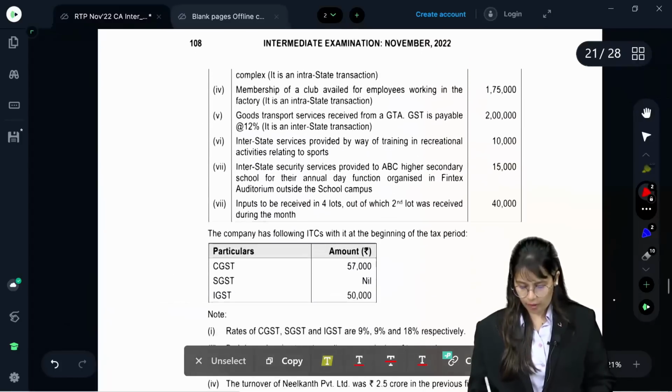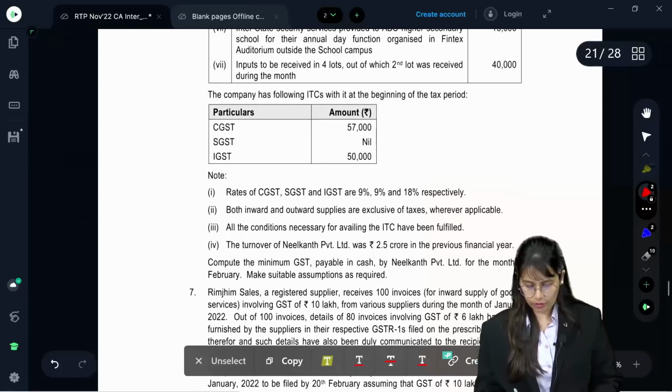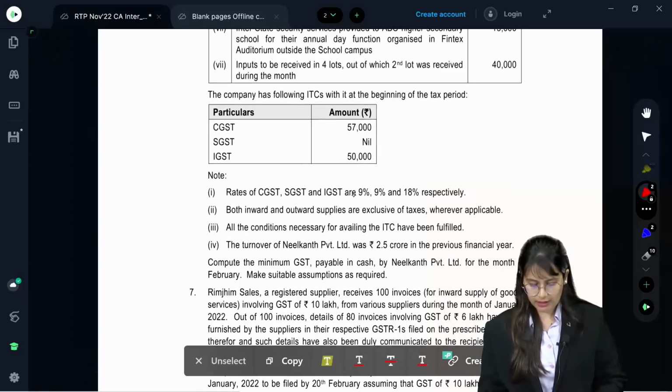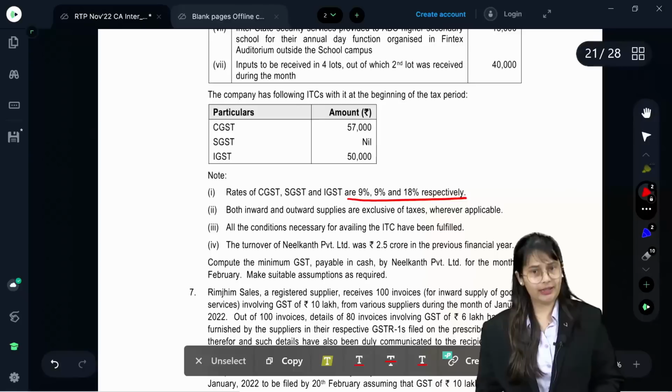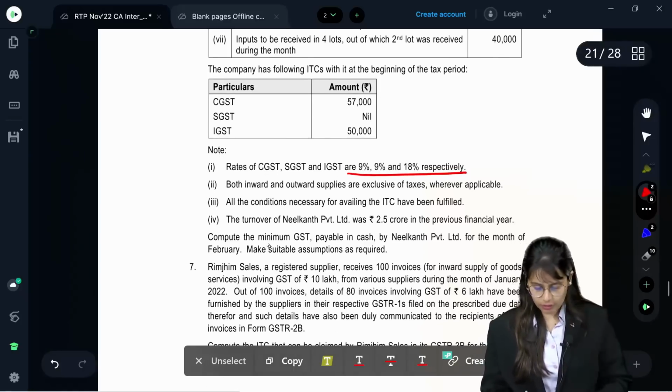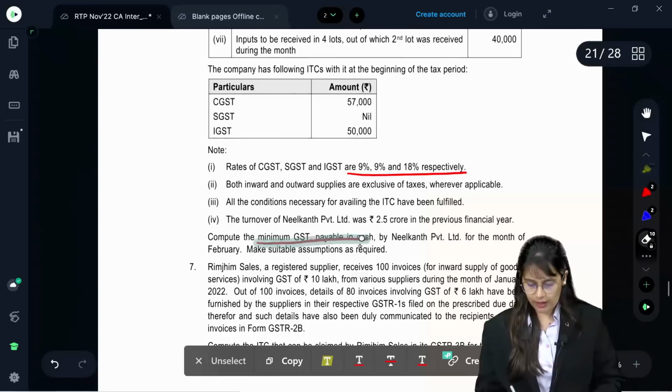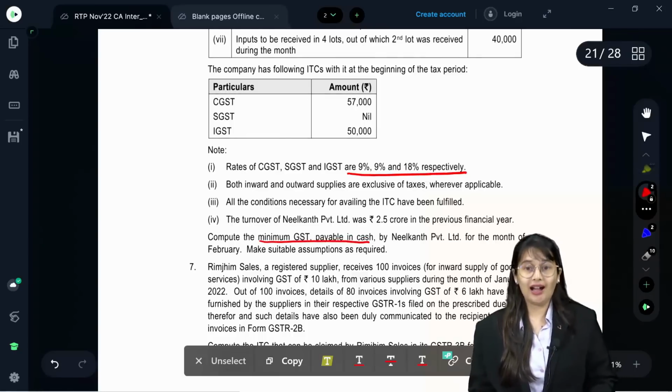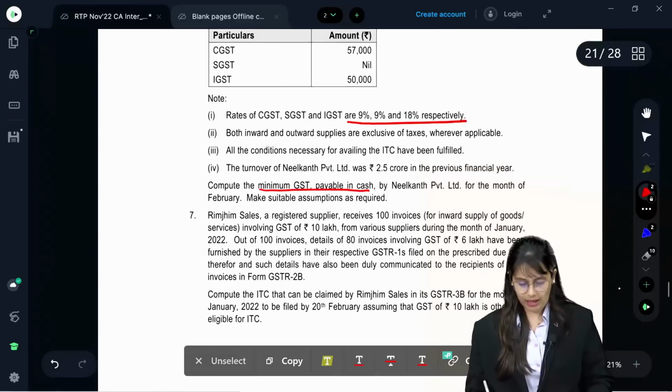Now on 4 lakh what rate will be applicable? First you always find rate. Rate of CGST, SGST, IGST 18%. Okay, what they have actually asked? They have asked to compute minimum GST payable in cash. Whenever they ask minimum GST payable in cash, your answer will always be in